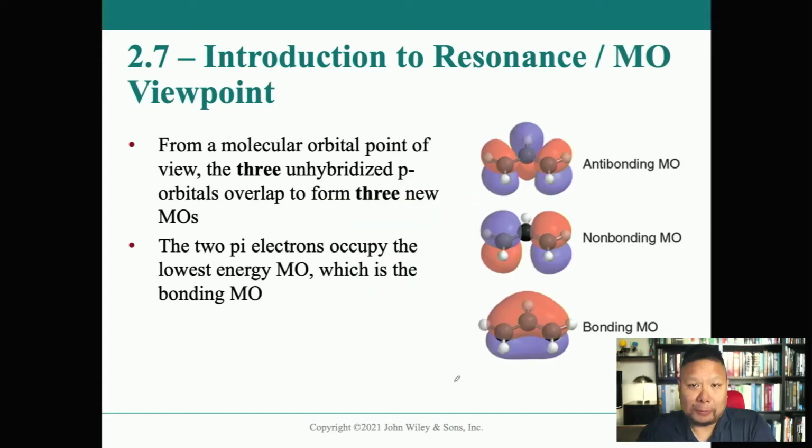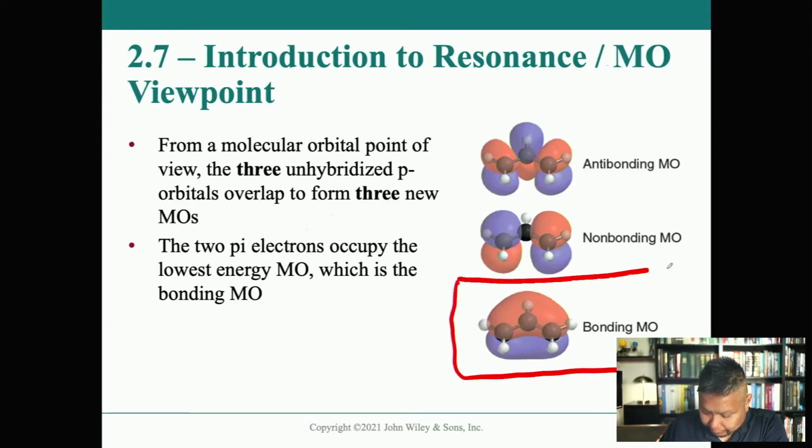Just to put what I just said in pictures here, those three overlapping p orbitals form the bonding molecular orbital here. And when they do that, you see that this pi orbital from the three p orbitals actually does span the entire length of the molecule. And so pi electrons can float in between and all around in that area that the molecular orbital occupies.